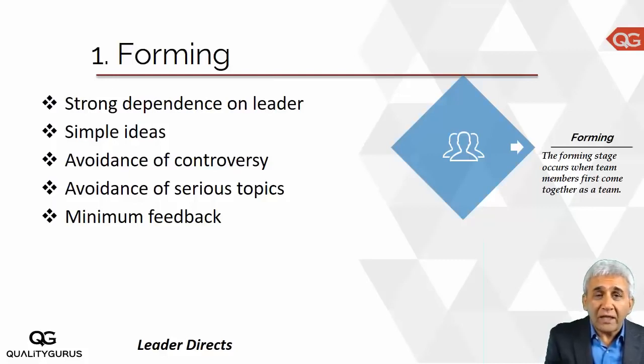So what leader needs to do at this time is leader needs to direct. So this is what I'm putting here. Leader directs in the forming stage, because someone has to firmly tell team members what to do, because team members do not know each other, they are apprehensive of the situation, and this is the time when leader needs to take a strong position and direct the team towards the goal. So this is the first stage of the team formation.